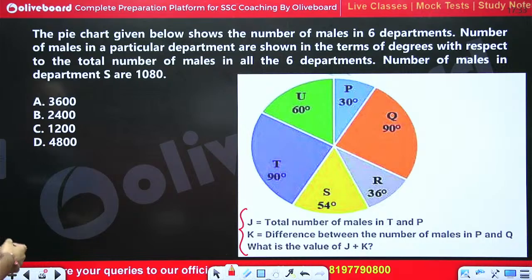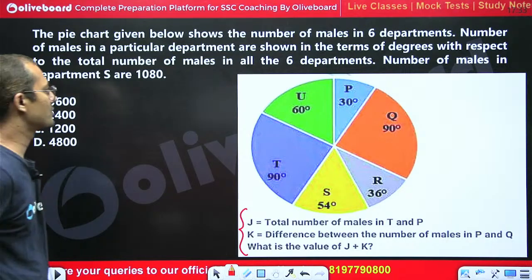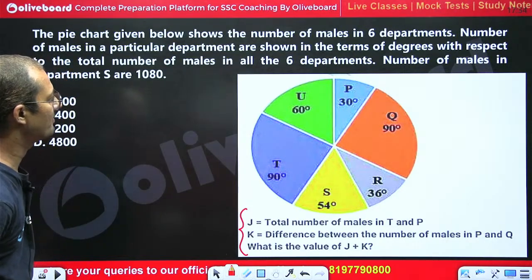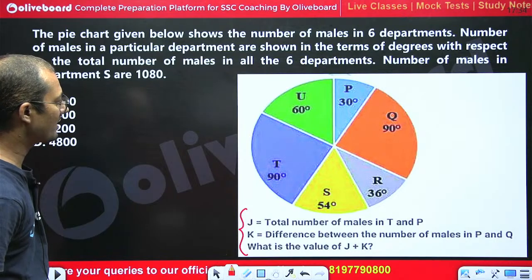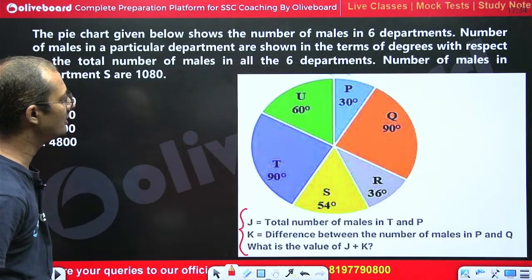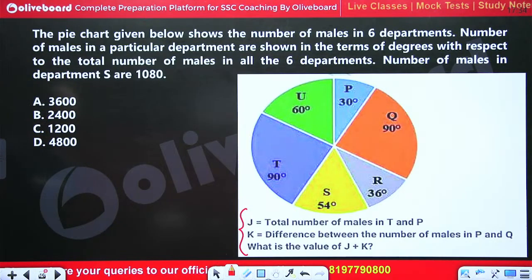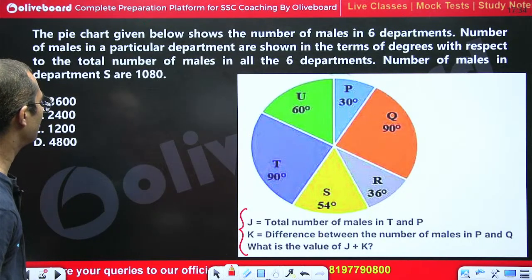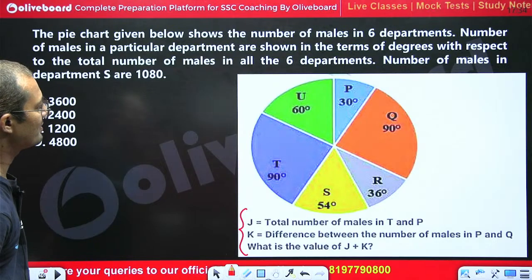The question is saying a pie chart given below shows the number of males in 6 departments. So there are 6 departments P, Q, R, S, T, U. Number of males in a particular department are shown in terms of degree, with respect to total number of males in all 6 departments.